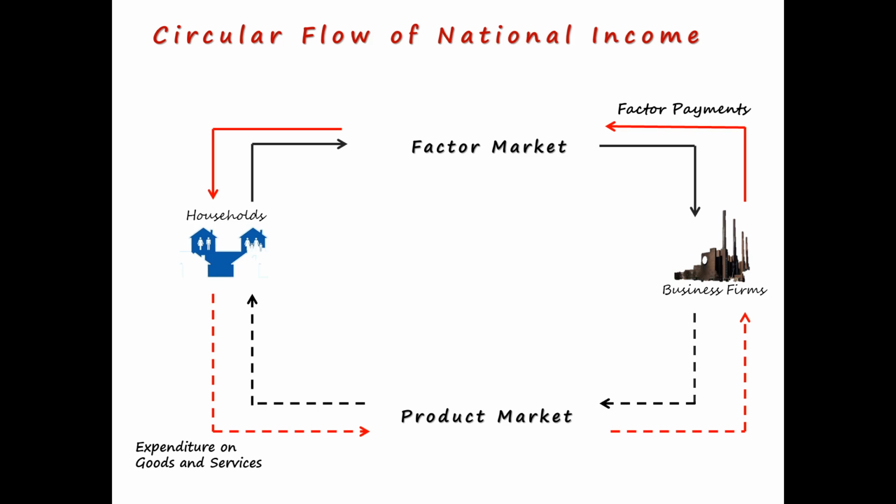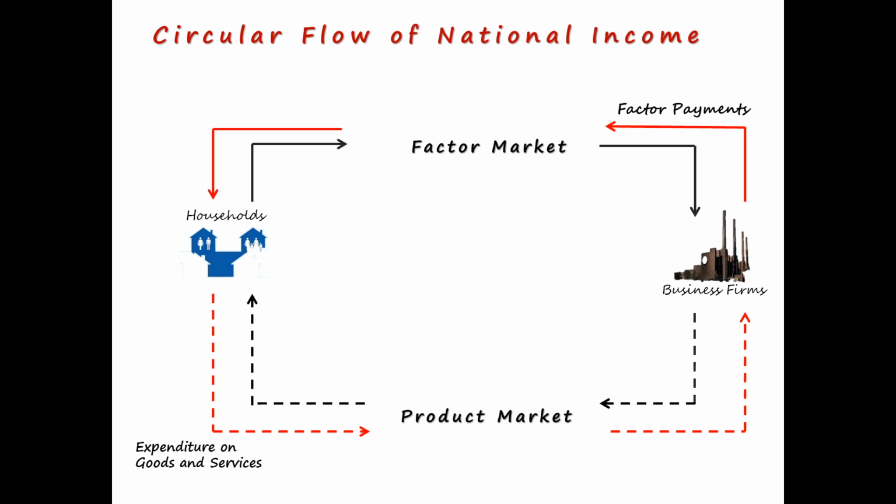Now one thing that you need to see here is whatever the business firms are spending in the form of factor payments becomes the incomes of the households, and whatever the households are spending on goods and services becomes the incomes of the business firms, and whatever business firms are spending and whatever households are spending, that becomes the price of the goods.